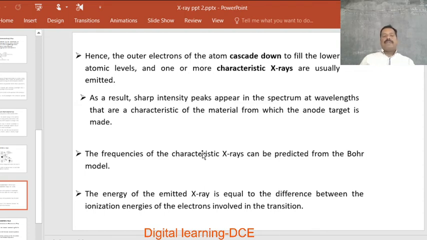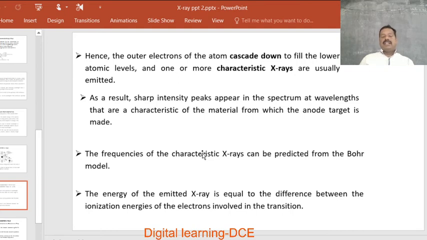Here, the number of X-ray photons emitted depends upon how many electrons take transition from higher energy levels to a particular lower electronic orbit. That will decide the number of characteristic X-ray photons emitted from the atom. As a result, sharp intensity peaks appear in the spectrum at wavelengths that are characteristic of the material from which the anode target is made.